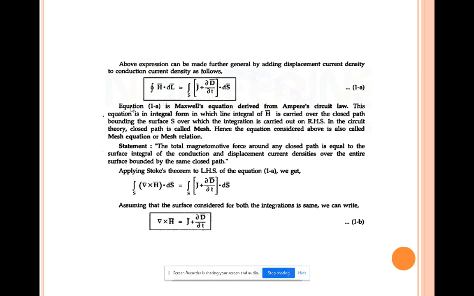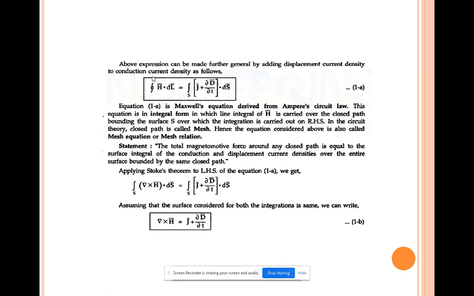Hence, the equation considered above is also said to be the mesh equation or mesh relation. The statement of the above equation is that the total magnetomotive force around any closed path is equal to the surface integral of conduction and displacement current density over the entire surface bounded by the same closed path.